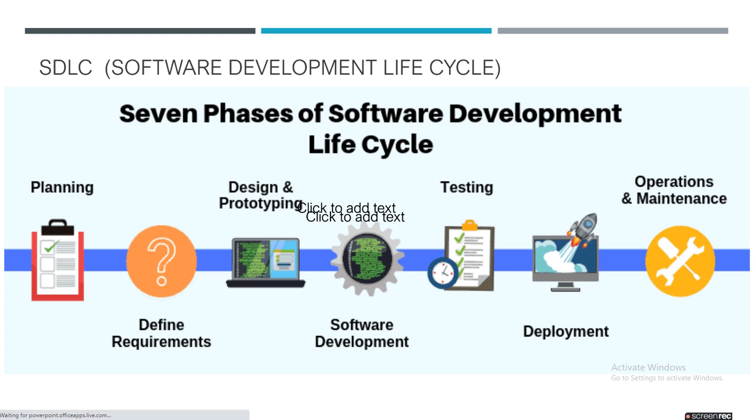Means in that design document, what is the architecture, then what is the front side design, then what is the middle layer, then how is the database. So this kind of design they define in one document, they draft it in one document. Okay, then after that software development will start.